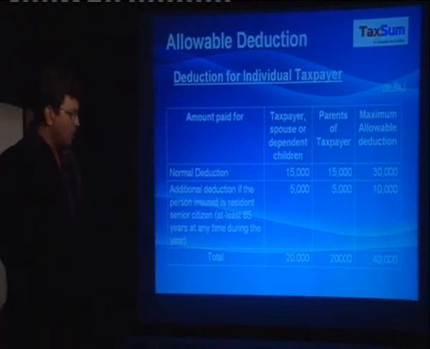An additional deduction here also is available if either the taxpayer or the spouse or any of the parent is a senior citizen. Then again an additional deduction of 10,000 would be allowable. So overall the maximum allowable deduction would be rupees 40,000.